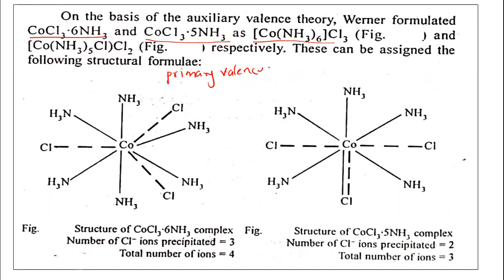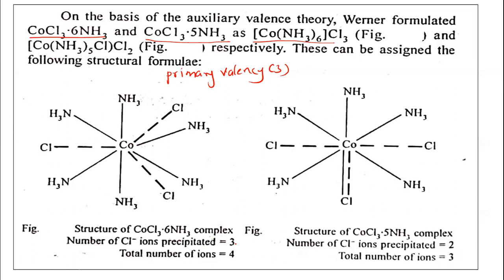This dotted line shows that it is temporarily attached to the metal. It is easily ionizable. And this fixed wedge line, the dark line, shows that the ammonia molecule is linked to the central metal cobalt. So 1, 2, 3, 4, 5, 6: 6 ammonia molecules are linked to the cobalt.